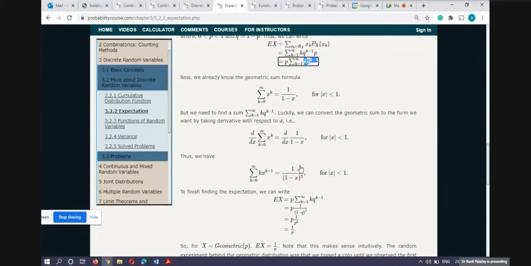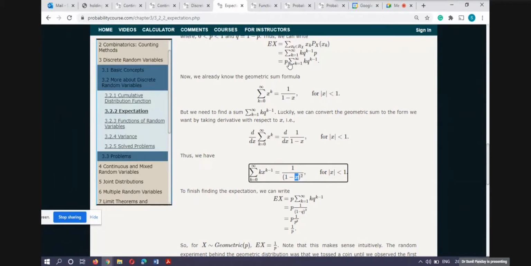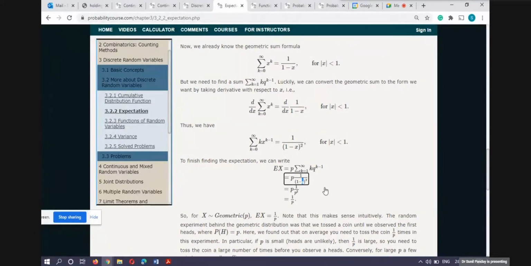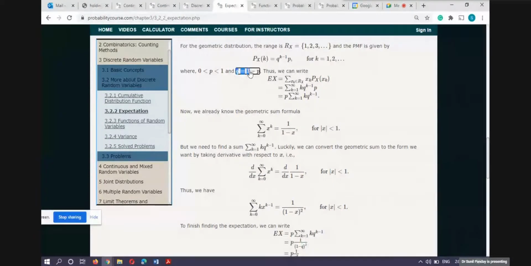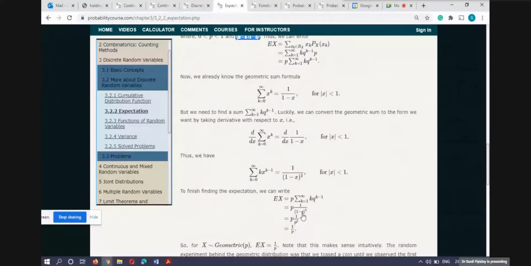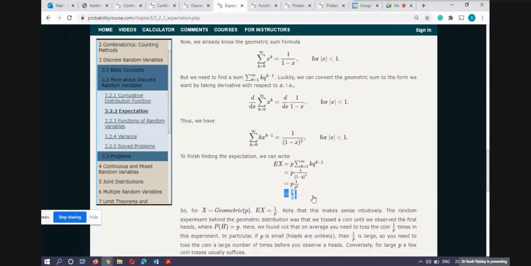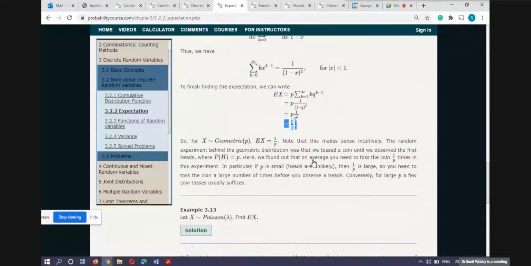So I replace x by q and I get the value of this summation, 1 upon 1 minus q squared. Later I replace q by 1 minus p, because q is actually 1 minus p. Then things cancel out, and finally I am having 1 upon p. So this is the mean of the geometric distribution.